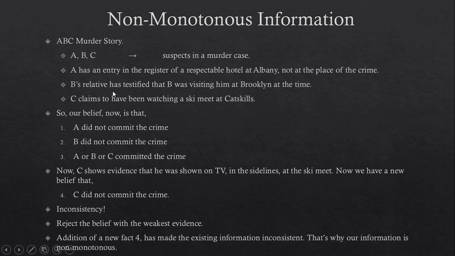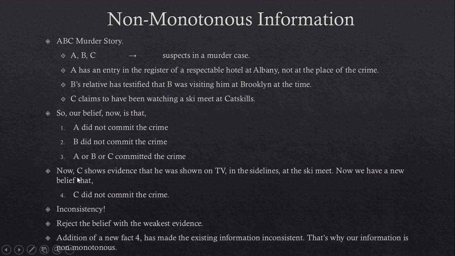B's relative has testified that B was visiting him at Brooklyn at that time. C claims to have been watching a ski meet at Catskills. So our belief now is that A did not commit the crime, B did not commit the crime, but A or B or C did commit the crime.